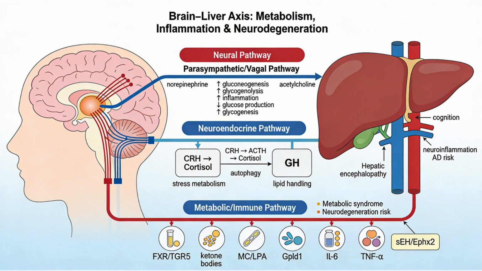Exercise-induced hepatic factors like GPLD1 have been shown to improve cognitive function and neurogenesis in aged mice. Dysfunction in this axis contributes to hepatic encephalopathy, where accumulated neurotoxins such as ammonia alter brain function, to neurodegenerative disease, where disturbed bile acid and cholesterol metabolism interacts with amyloid processing, and to metabolic disease, where insulin resistance and obesity reflect impaired brain-liver communication. Emerging therapies here include TGR5 agonists, SEH inhibitors, ketogenic diets, gene therapies targeting liver enzymes like FS2, and immune modulation such as blocking monocyte infiltration into the brain during liver inflammation.